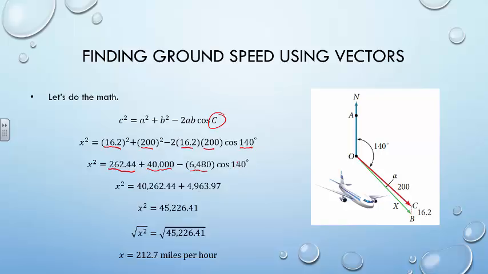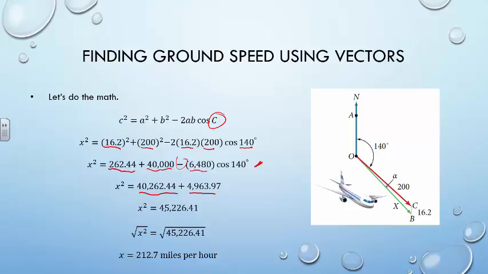So after you've set it to degree mode, enter cosine of 140, and that's going to give you a negative number. Cosine of 140 times negative 6,480 gives us 4,963.97. We add these two together to get 40,262.44.